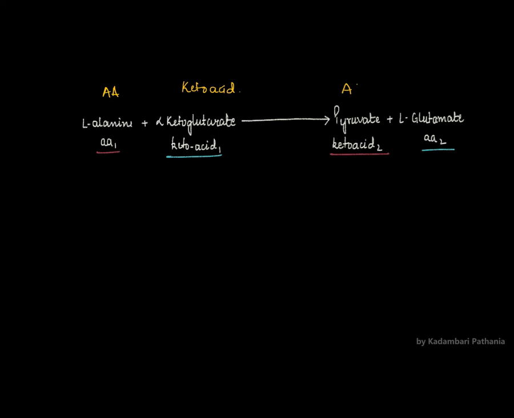इधर अमीनो एसिड, सॉरी, यहाँ पे keto acid, and here we have the amino acid. So amino acid L-alanine is converted into keto acid 2, which is pyruvate, and this keto acid alpha ketoglutarate is converted into amino acid L-glutamate, and this occurs with the help of enzyme aminotransferase, जिसमें prosthetic group है PLP, which is pyridoxal phosphate.